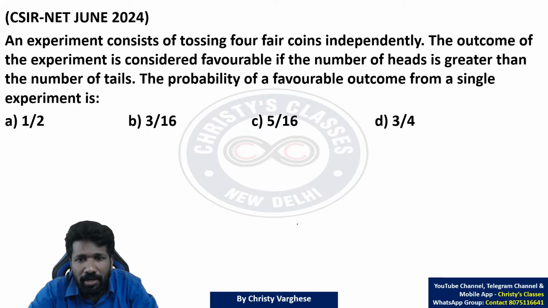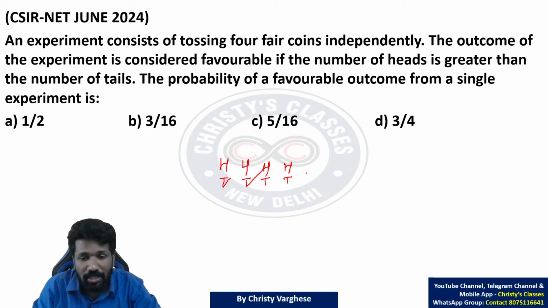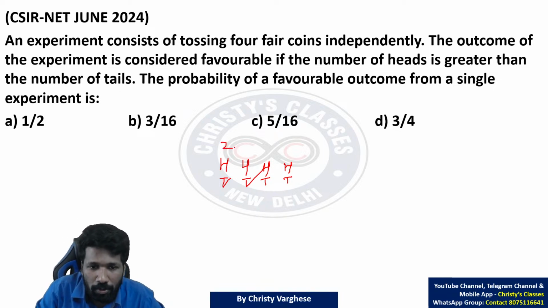An experiment consists of tossing 4 fair coins independently. 4 fair coins toss किया तो फर्स्ट coin का रिजल्ट हेड या टेल, सेकंड का हेड या टेल, थर्ड का हेड या टेल, फोर्थ का हेड या टेल. मतलब 2 into 2 into 2 into 2, 16 outcomes are possible. 2 outcomes here, 2 outcomes here, 2 outcomes here, 2 outcomes here. So 2 into 2 into 2 into 2, total 16 outcomes.